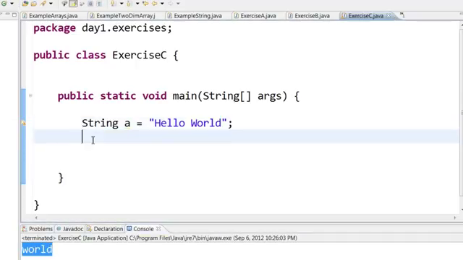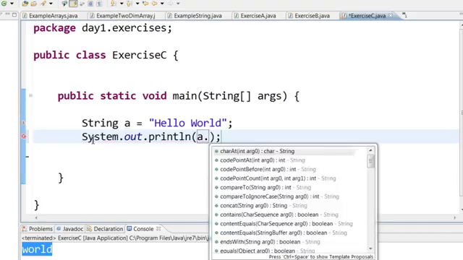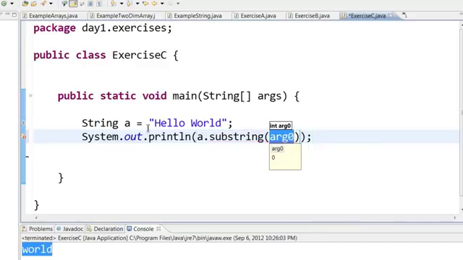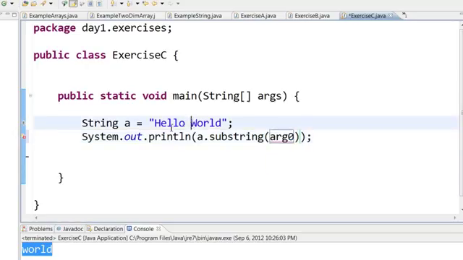I can use a print statement, and I can say a dot substring of. Now if I want to print out world, I can say substring of 6. The reason I have to use 6 is H is 0, 1, 2, 3, 4, the space is 5, so everything from 6. I want to print out everything from 6, so I will say a dot substring of 6.